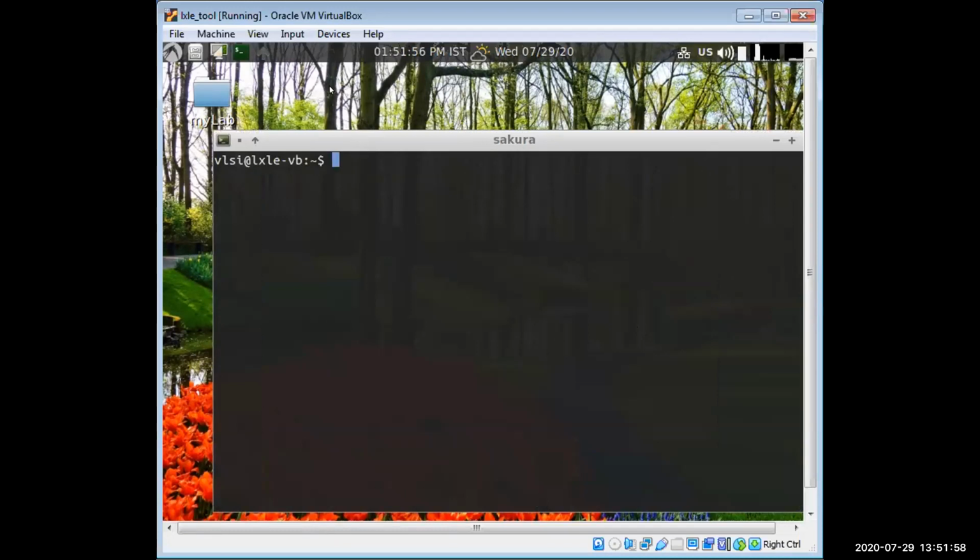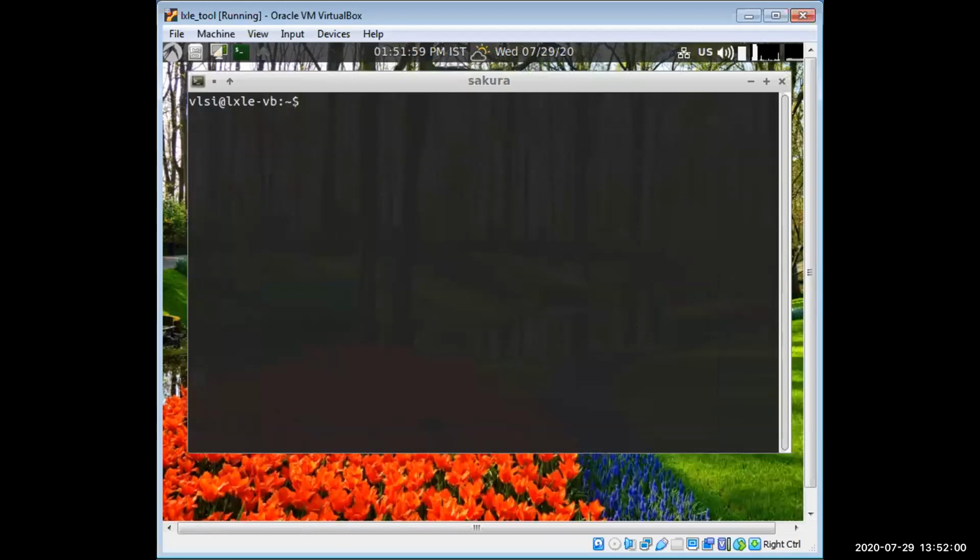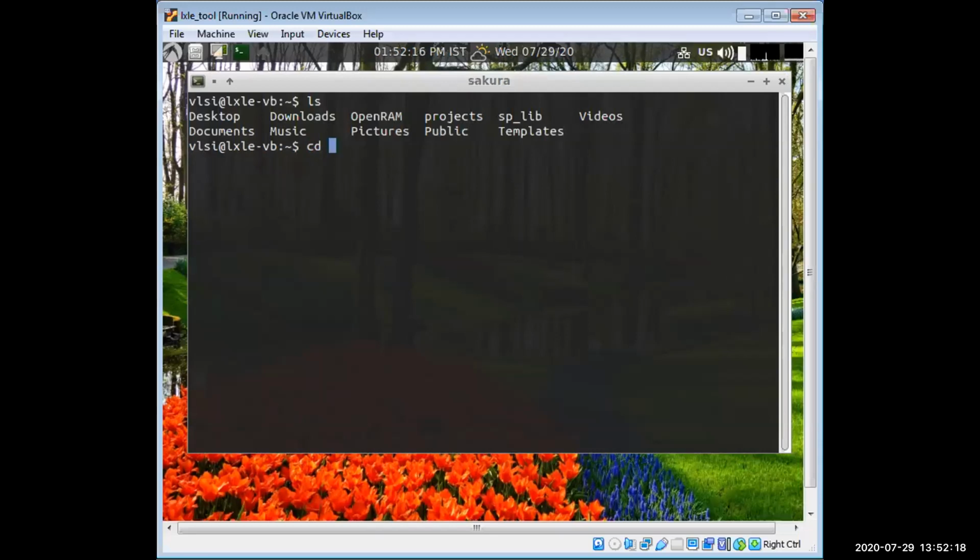So some of the basic Ubuntu commands, like ls, which gives us the list of all the files and all the directories. Then you can change or go to a directory by the command cd, where you just type cd and the directory name.